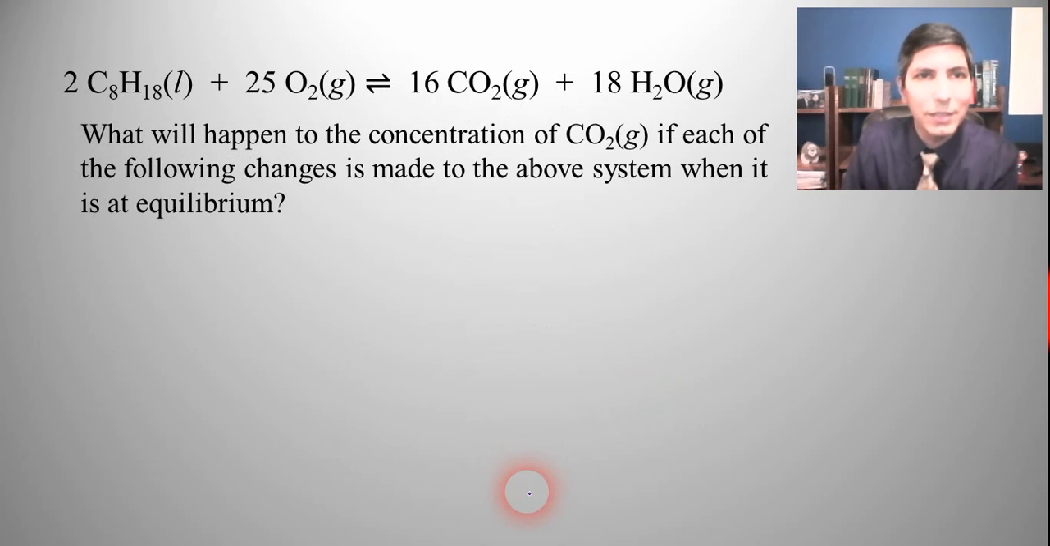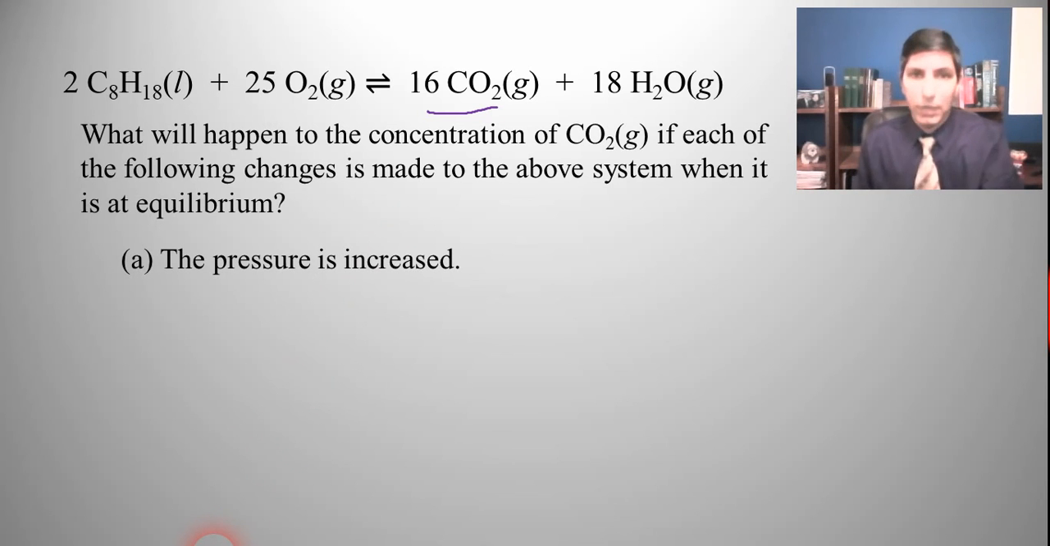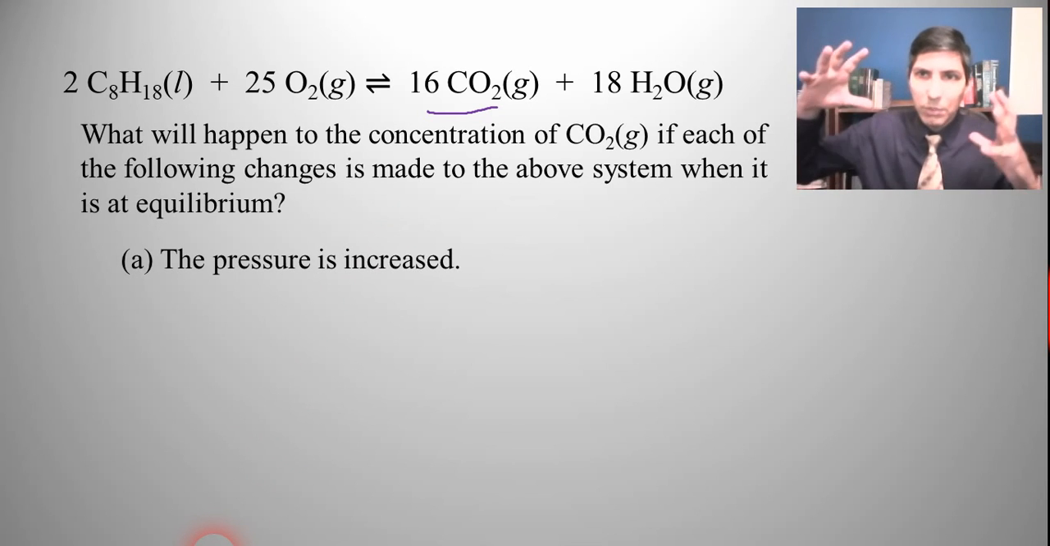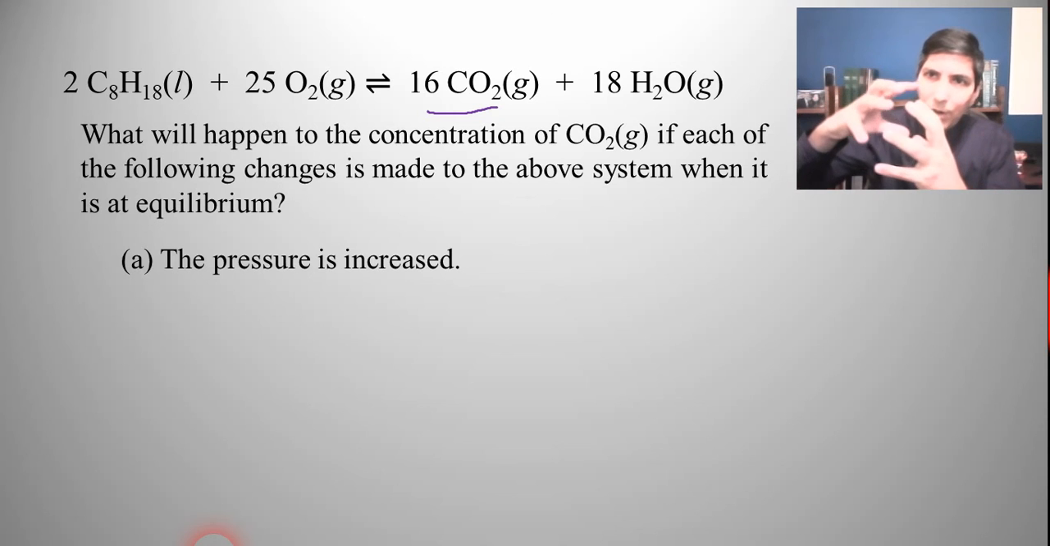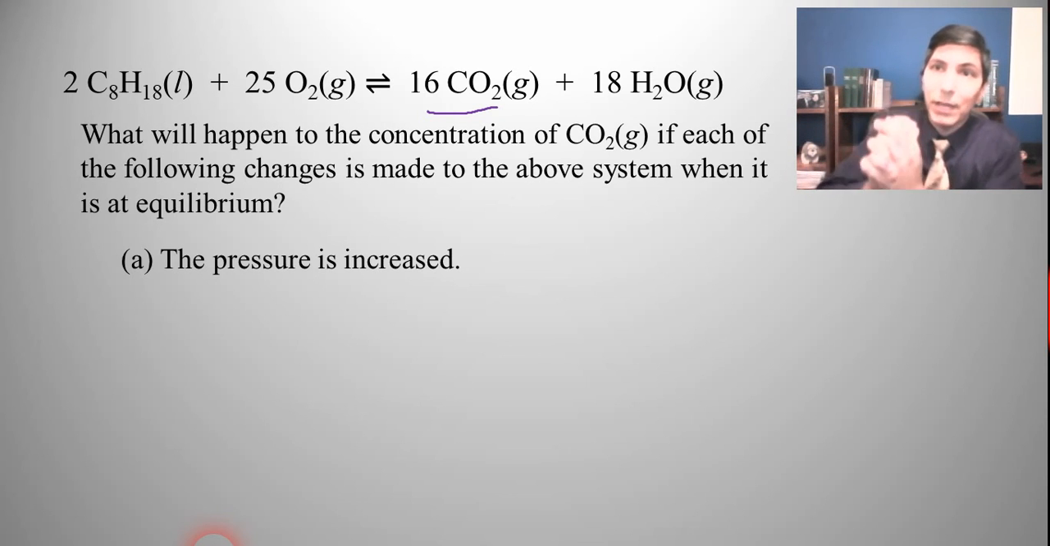So let's do some practice here. We have a different reaction, one we looked at earlier. What's going to happen to the concentration of carbon dioxide if we make each of the changes? So let's increase the pressure. Once again, we're increasing the pressure, which means we're decreasing the volume, and so it's going to tend to go toward the side that takes up less room, right? That has fewer moles of gas.